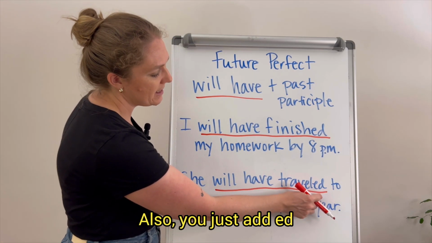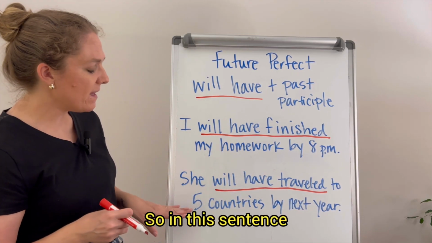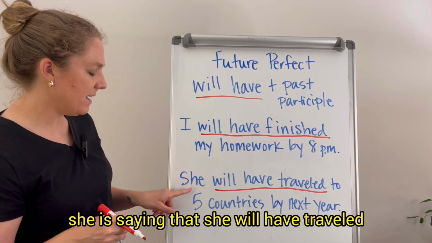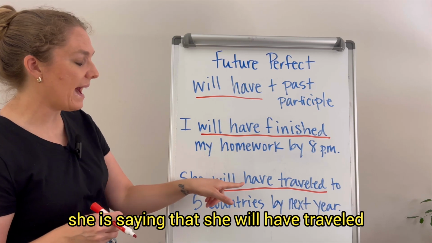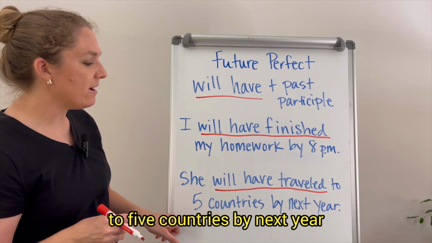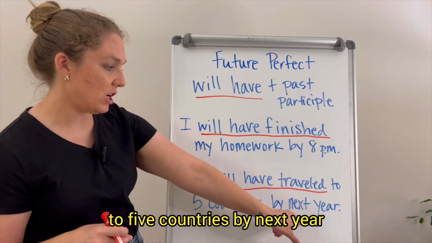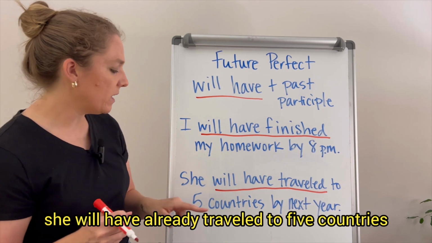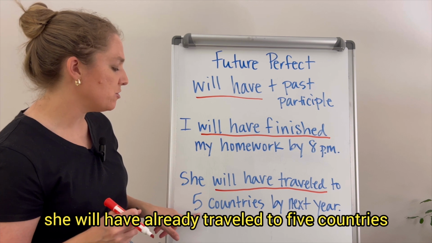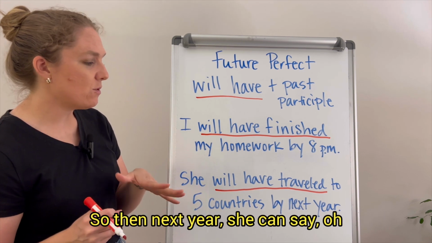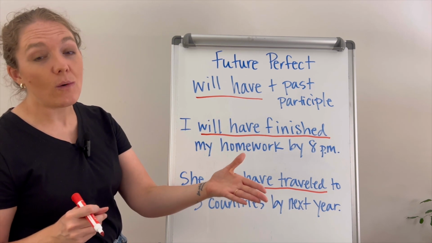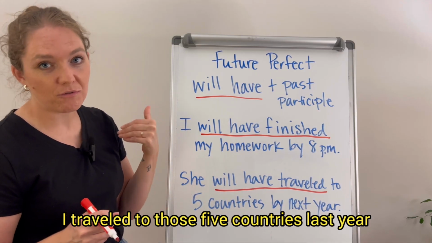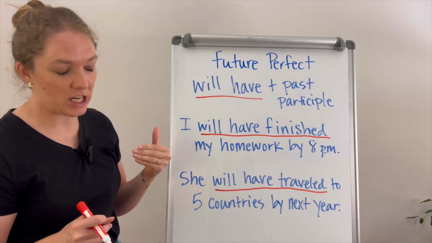You just add ed. So in this sentence, she is saying that she will have traveled to 5 countries by next year. So when it is the next year, she will have already traveled to 5 countries. So then next year, she can say, oh, I traveled to those 5 countries last year.